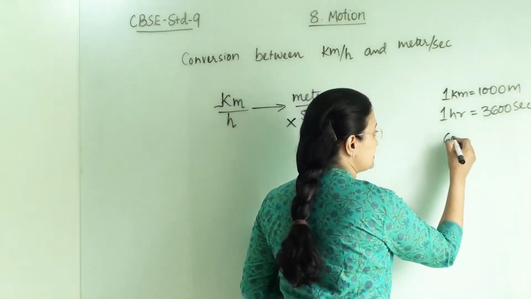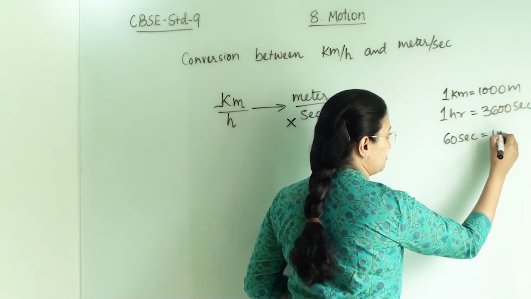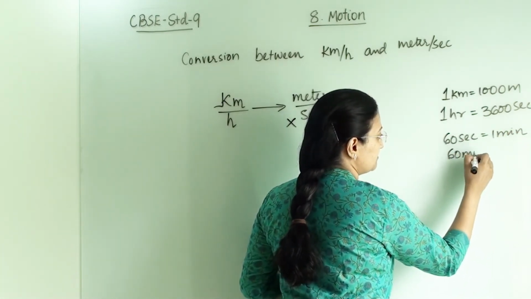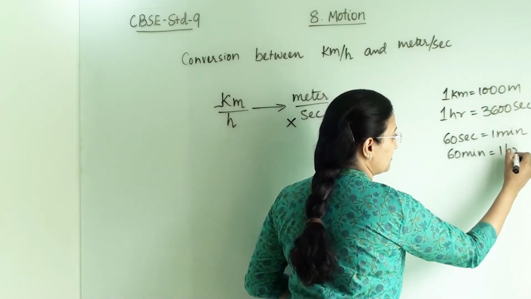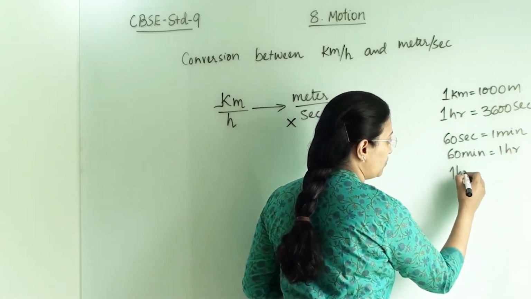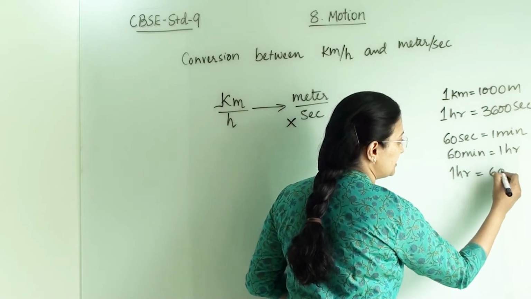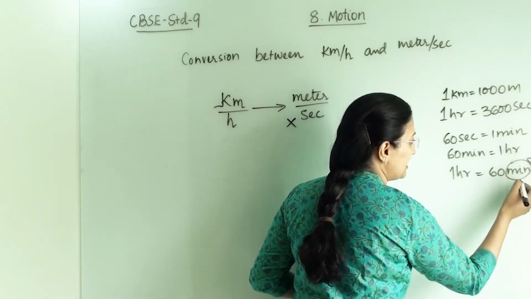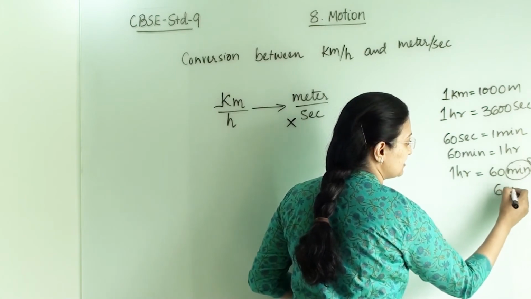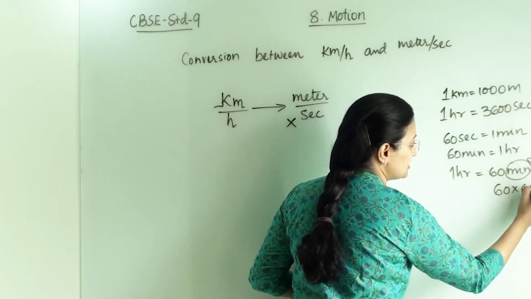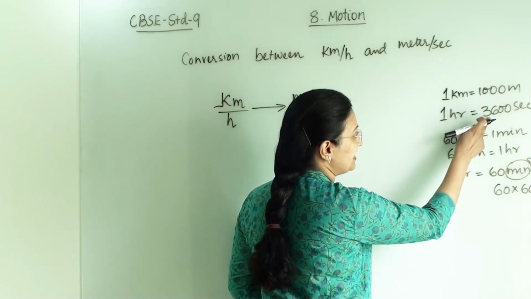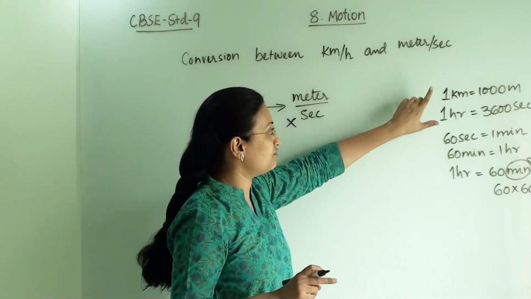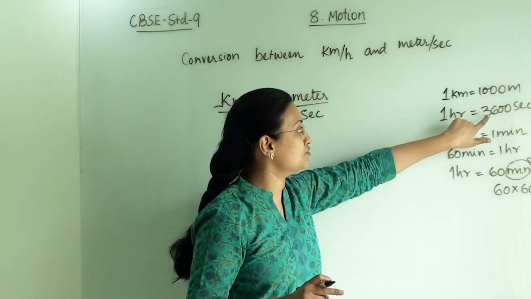Because 60 seconds equals 1 minute and 60 minutes equals 1 hour. So 1 hour is 60 minutes, and converting minutes into seconds we again multiply by 60. So 60 into 60 gives 3600 seconds. These are the conversion factors from kilometer to meter and hour to second.